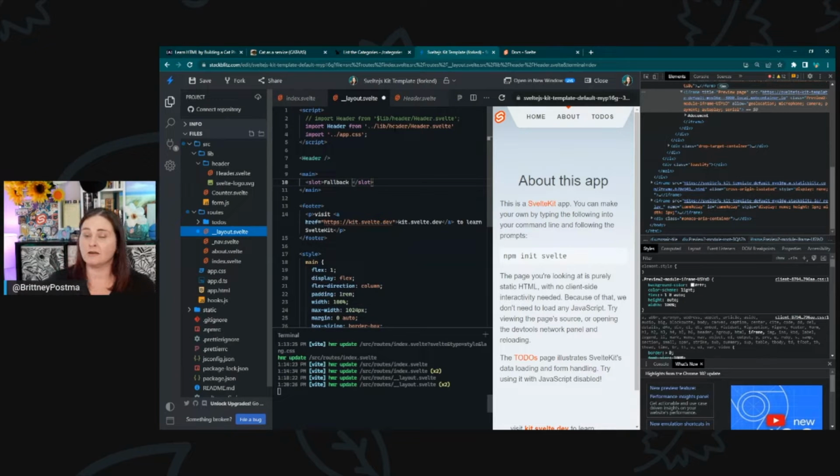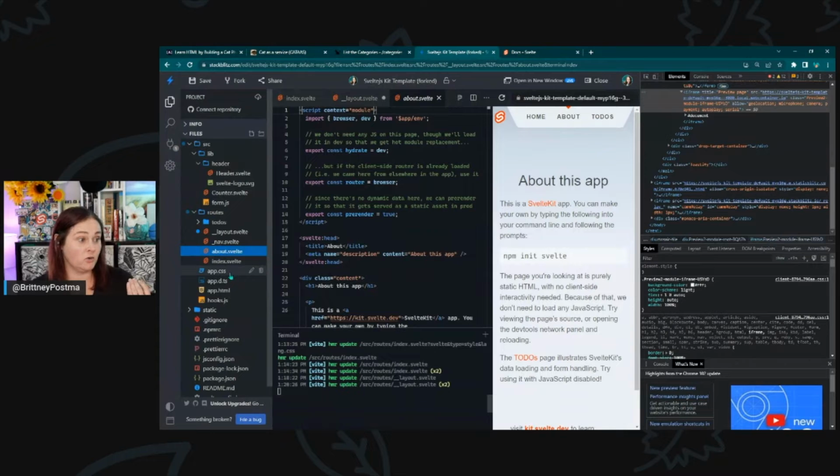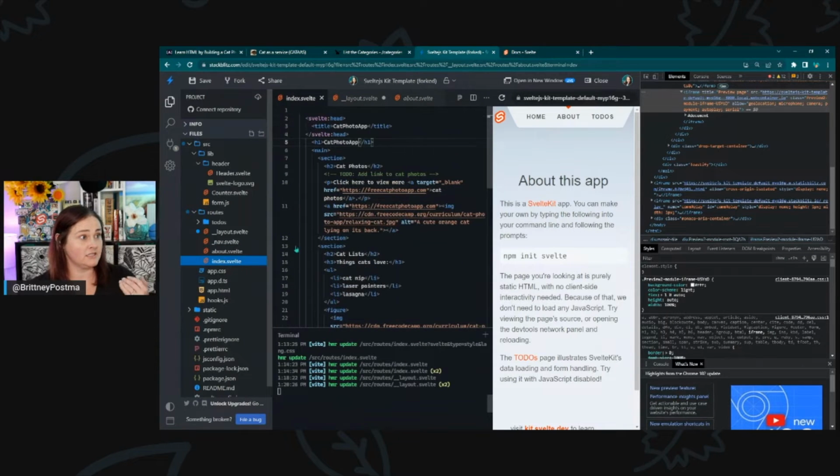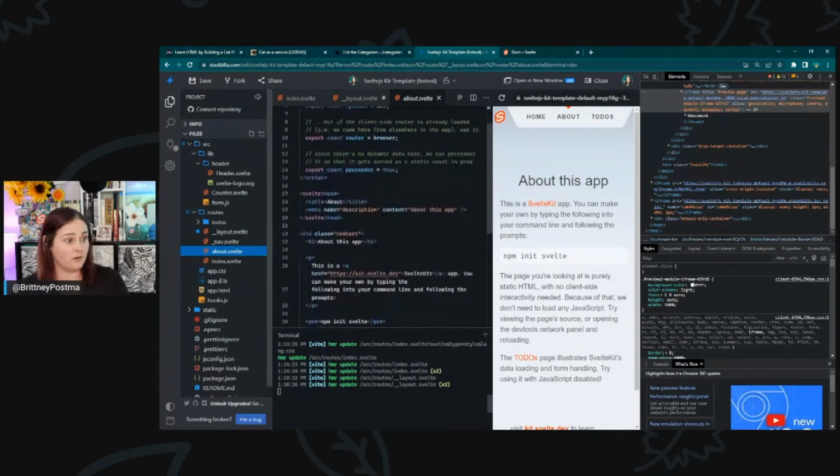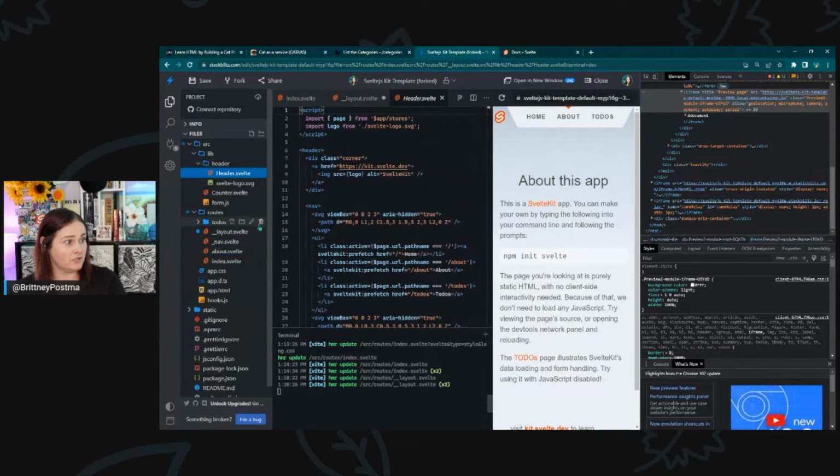So props, like I was just talking about, use that same concept in Svelte. So props in Svelte are pieces of data that are passed from one file down to another. Sometimes the term parent component to child component is used to describe this pattern. In Svelte, props are exported from the component that initiates them, and they can be used in a parent component to set the value of the data in routes. Props are also exported from the route to receive data from an endpoint. And we'll talk about endpoints in just a minute after I show what props look like. So let's see if we can do some props here, or see if we have any props.